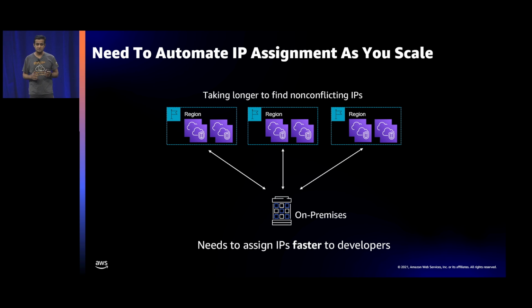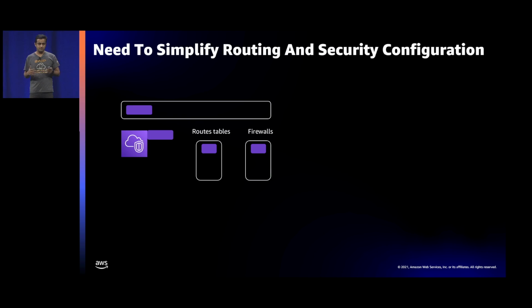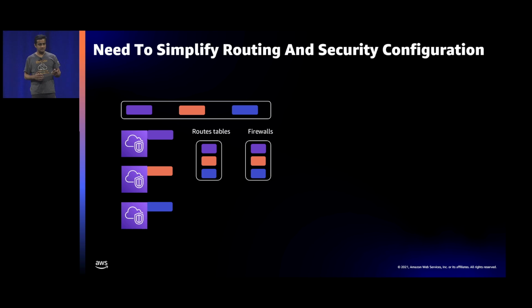So we chatted with our customers and asked them, apart from faster, what else do you need? They said they need to manage their route tables and firewalls in a better way. Why? Because when you start, you put a CIDR on your VPC, and when you create the next VPC, you put another CIDR, but they are fragmented. At some point, you'll have big route tables and firewall entries to manage. It becomes complicated. This problem is especially bad in IPv6, where you can quickly fragment the IPv6 space and then have thousands of entries to manage.